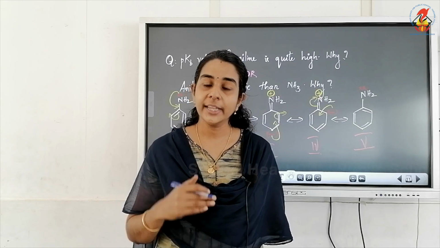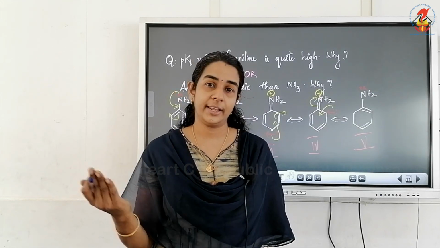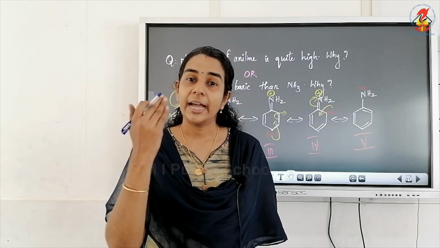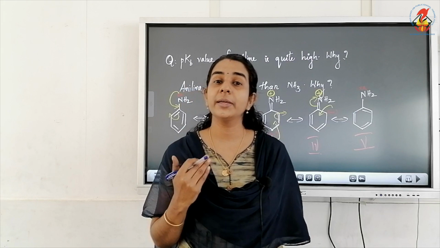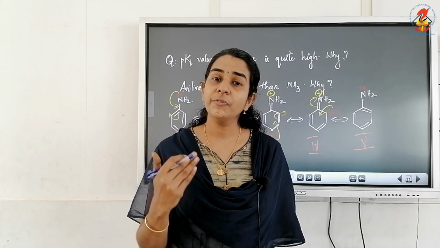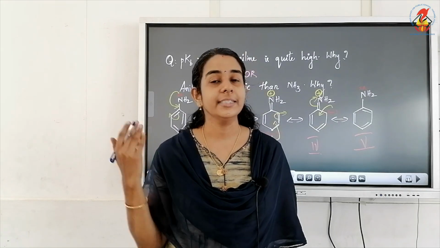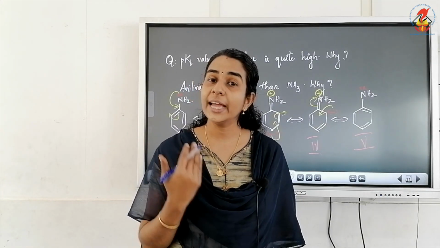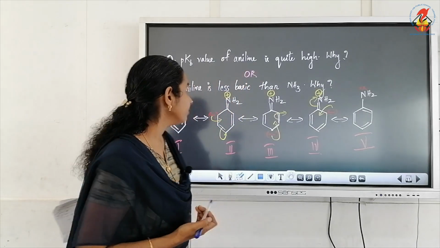For us, an aromatic ring means we have only benzene as an aromatic ring, isn't it? So aryl amine means the NH2 group directly attached to a benzene ring. And what is the name for a compound in which the NH2 group is directly attached to a benzene ring? Yes, it is aniline. So the aromatic amine is aniline.